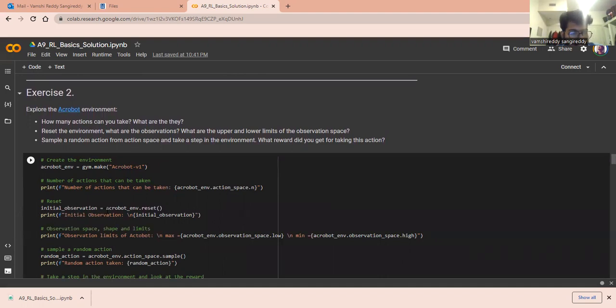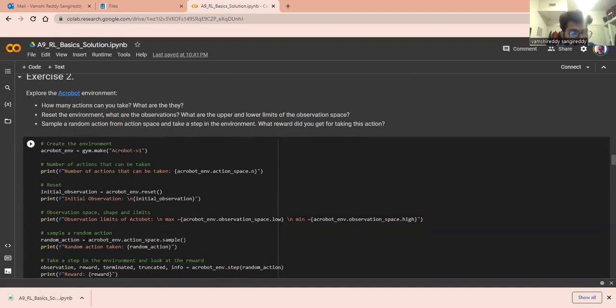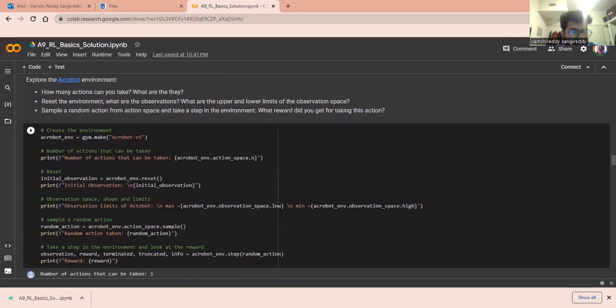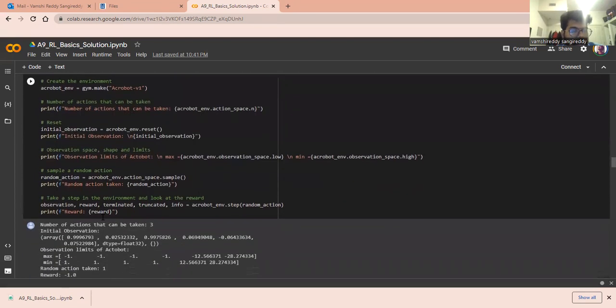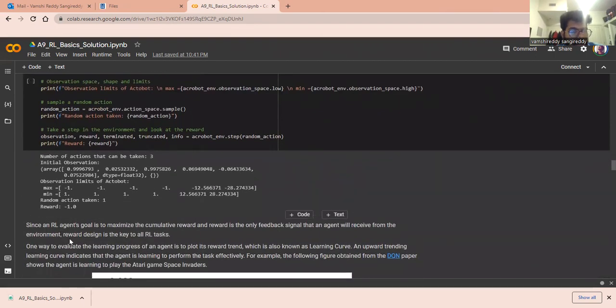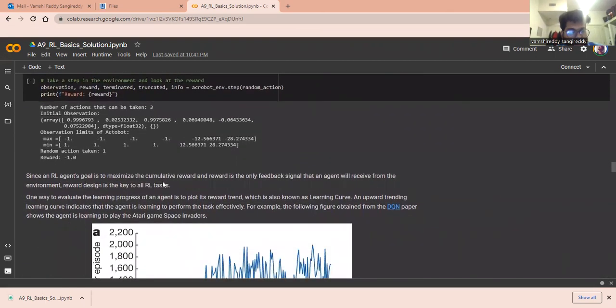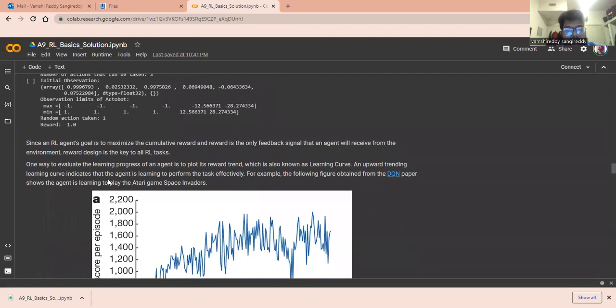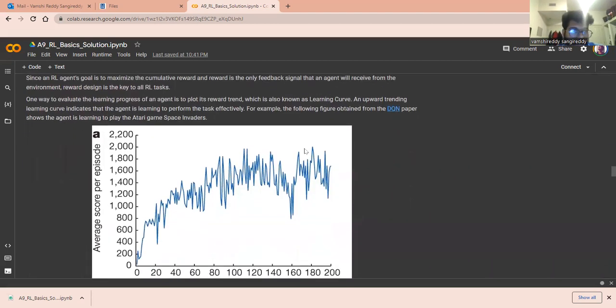For the initial observation we need to set the Acrobot environment using .reset, and find the shape, size, and limits, and the random sample using sample, and then we are going to find what the reward is. Since the reinforcement learning agent's goal is to maximize the cumulative reward, the feedback signal, that is the reward, is very important to perform the next action.